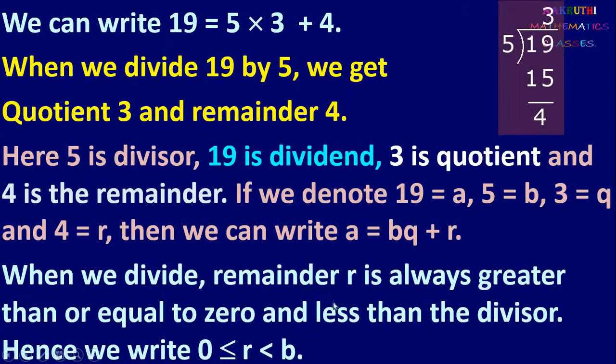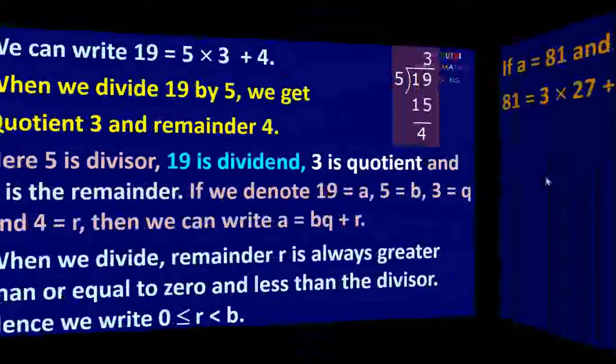When we divide, remainder r is always greater than or equal to 0 and less than the divisor. So we can write r is greater than or equal to 0 and less than b. The remainder is always less than the divisor and it should be more than or equal to 0. It may be 0 or more than 0. It is not a negative number.